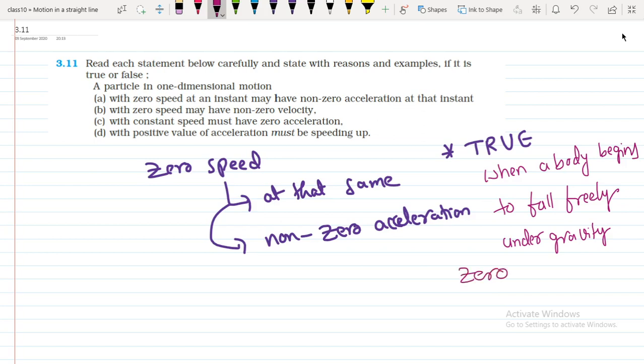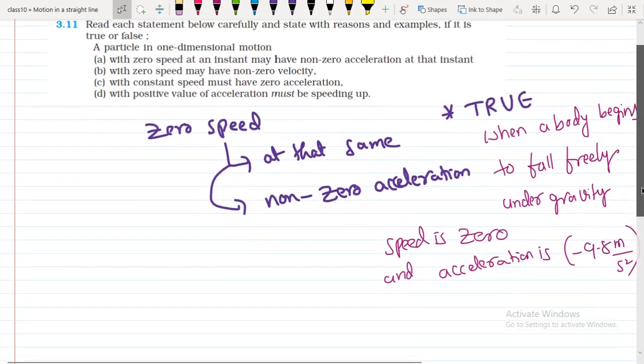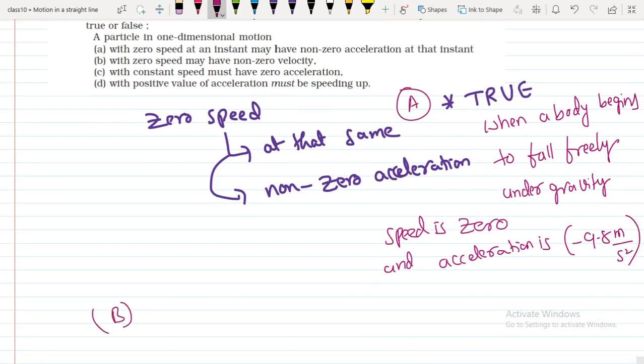So speed is zero and acceleration is non-zero. If it is falling under gravity, the acceleration value is minus 9.8 meters per second squared. So this situation happens in one dimension, so that is true. That is case A. Let's see case B. Case B says in one-dimensional motion, zero speed may have non-zero velocity.